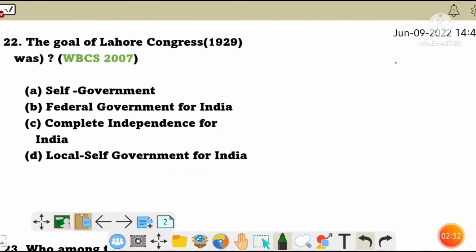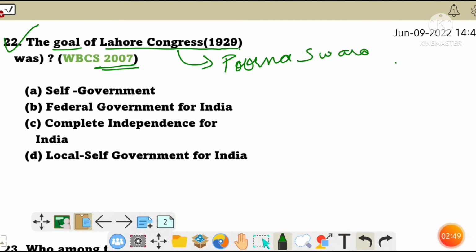Next question we have, 22. The goal of Lahore Congress 1929 was, this question was asked in WBCS 2007. So the goal of the Lahore Congress was Purna Swaraj. The previous question is similar. Purna Swaraj means complete independence for India. So it was the complete independence for India.